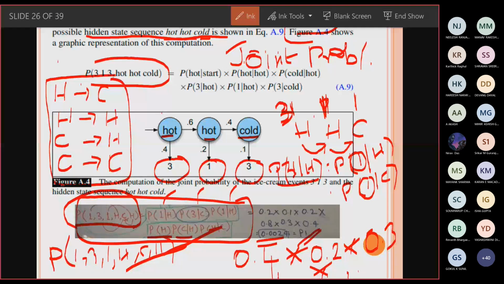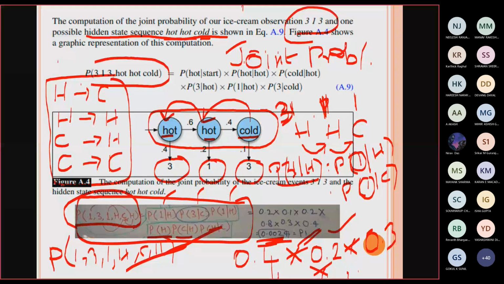Let me explain this. If today is a cold day, and the previous day is a hot day, and the day before yesterday is also a hot day, the joint probability that the child will consume the ice cream for this particular combination of hidden sequence is going to be very, very less. That is 0.0024. This is how you can find the probability for a hidden state sequence.